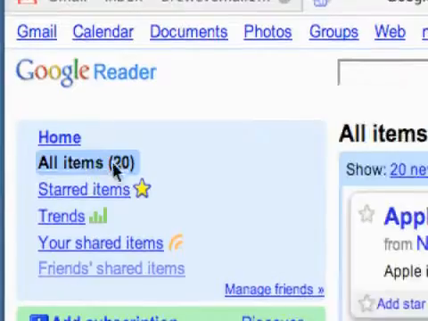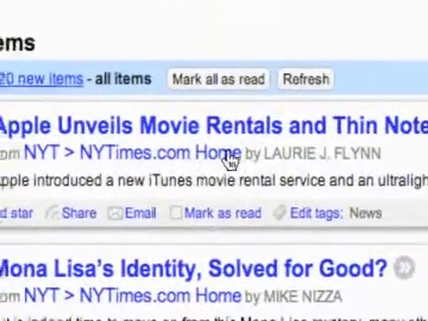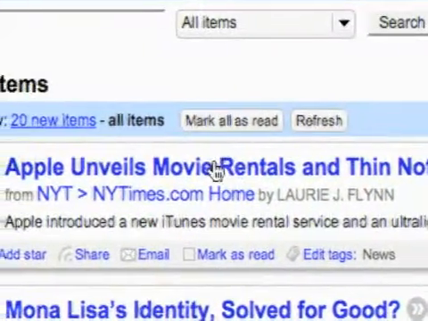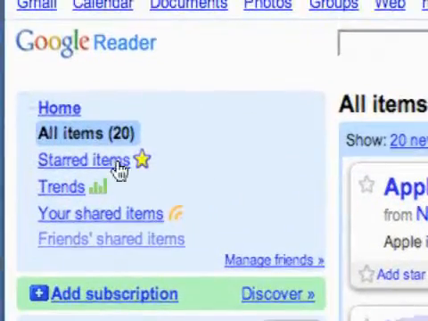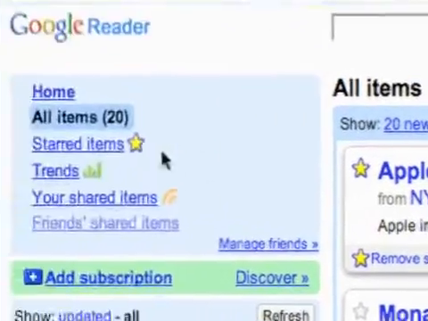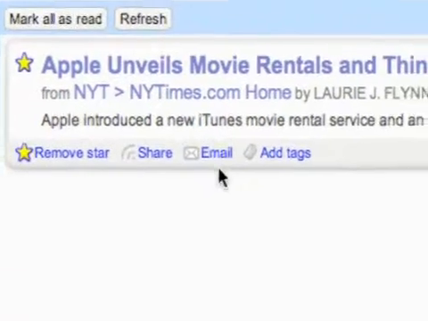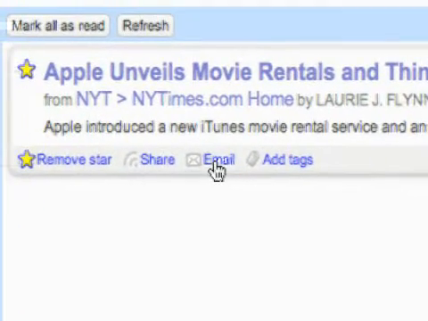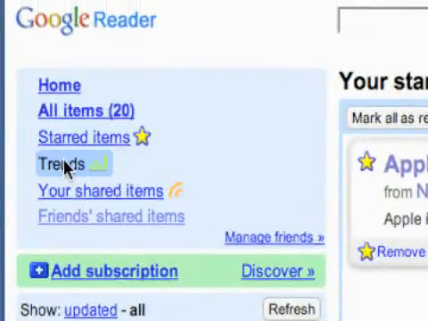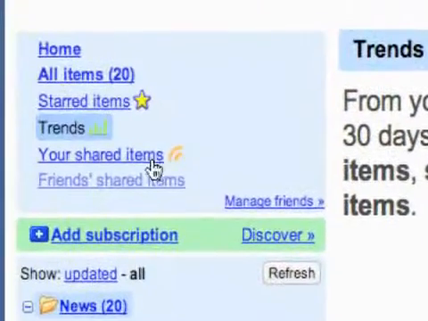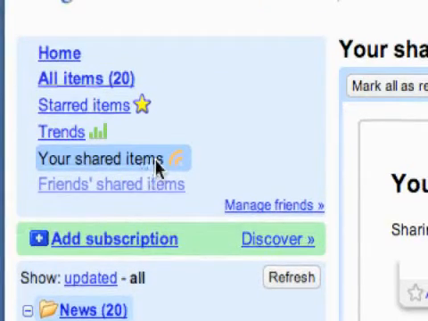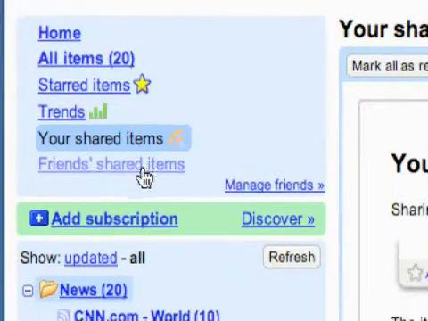So we can switch to All Items view, and this will put the newest at the top. I'll be talking more about this later. The Star Items view lets you star items, so I'd only see the ones that I've starred because I would star them because I like them and I want to save them. And then they've got trends, which I'll talk about later, and shows your reading trends. Your shared items, you can actually share individual stories with friends really easily. I'll show you how to do that.